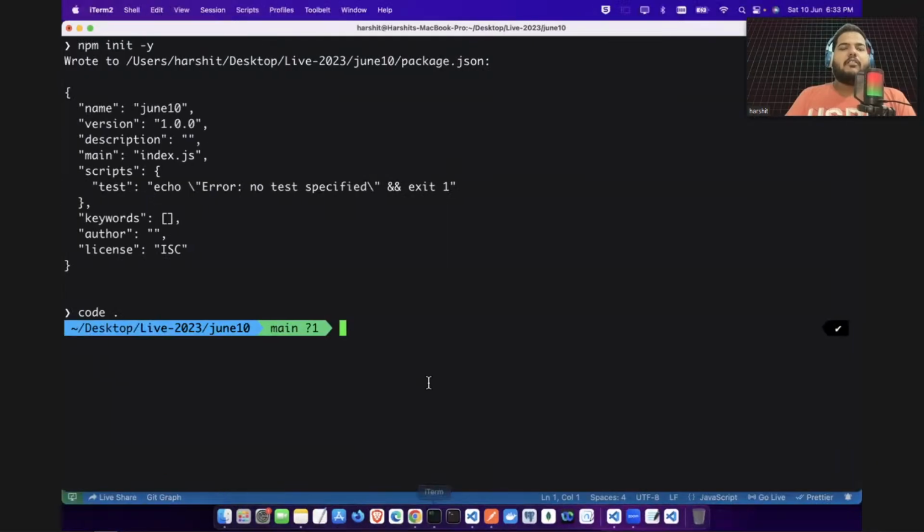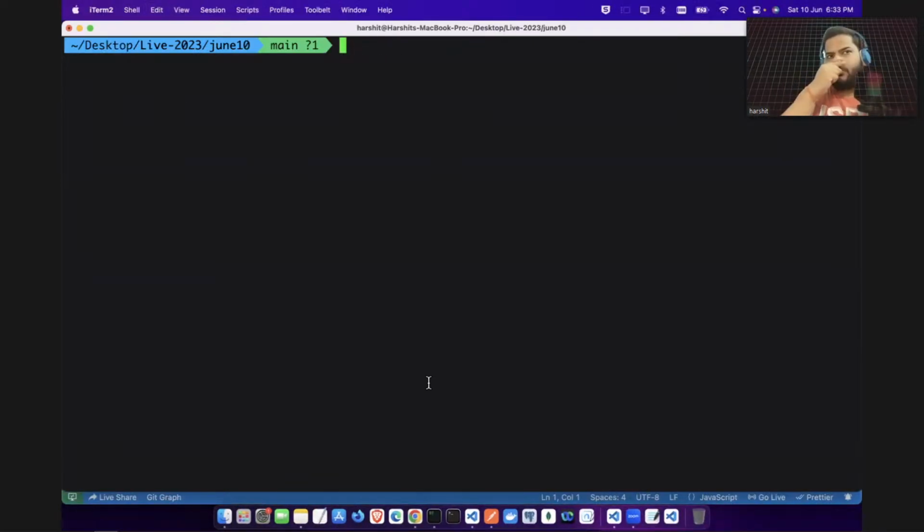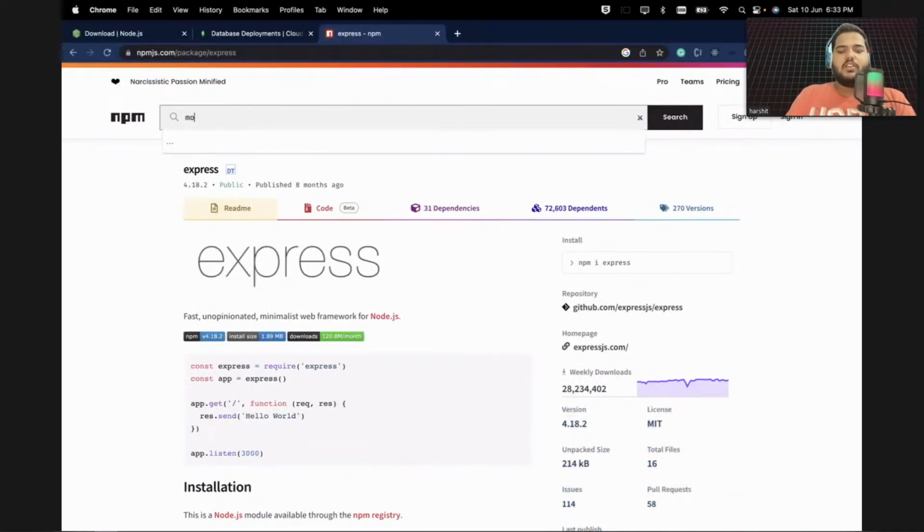So let's build our server. We will be building our backend server using Express, so I will install Express. What is the command? I will run npm i express. I also want to connect my Node.js application to MongoDB. There's a package called Mongoose that I will use to connect the Express.js backend to MongoDB. So I will be installing both packages, Express and Mongoose. If you search here for Mongoose also, you will get the mongoose package. Every package is there.